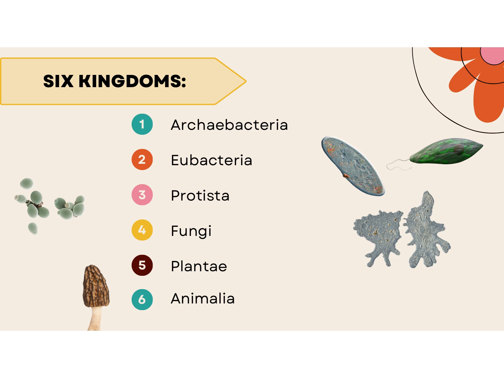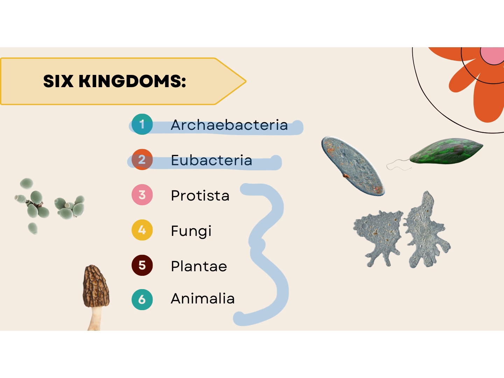Now, we can divide the domains into 6 kingdoms. Okay, so we have 3 domains, and it's domain and then kingdom, and we'd have 6 kingdoms. So Archaebacteria, that's going to be the kingdom of the archaeans. Eubacteria, that's going to be the kingdom of the bacteria domain. And then these other 4 are going to be the ones that we would divide Eukarya into.